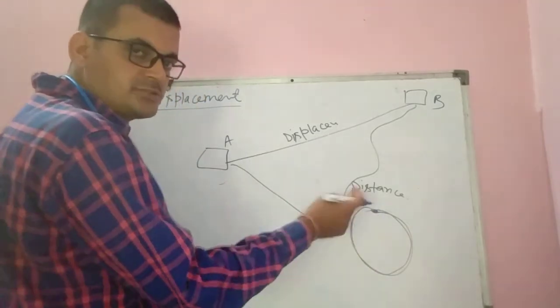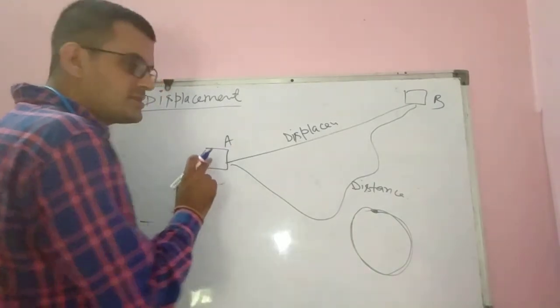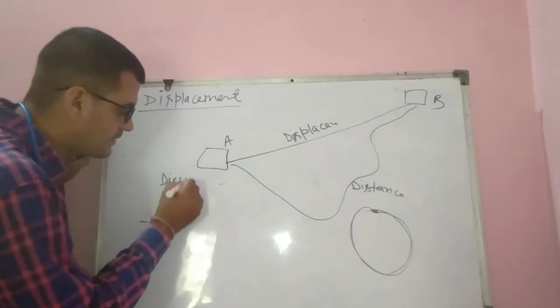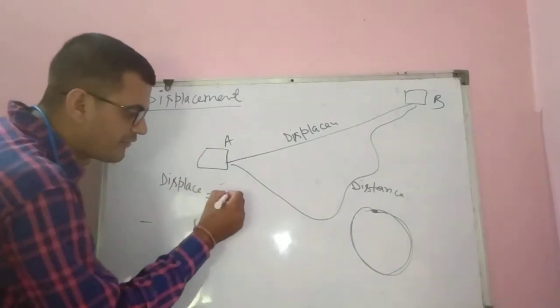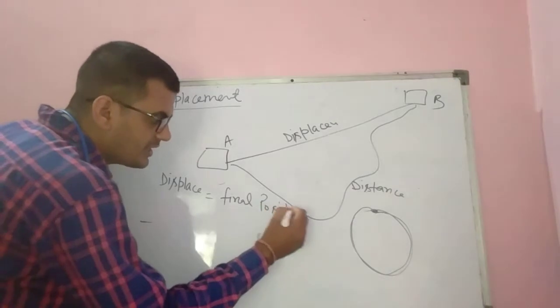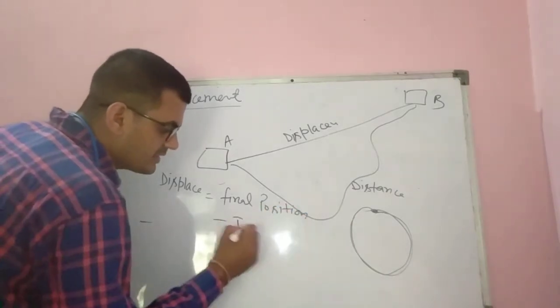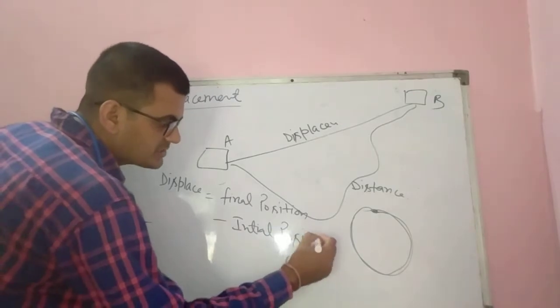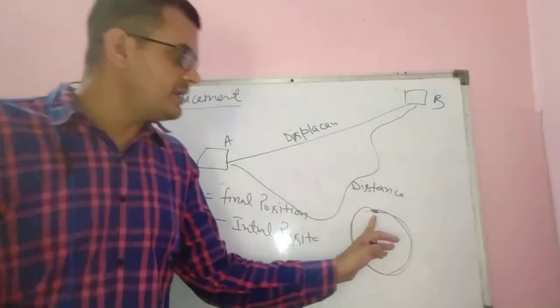So what will be the displacement? Displacement is the shortest path, meaning displacement equals final position minus initial position. So what is its final position? This.